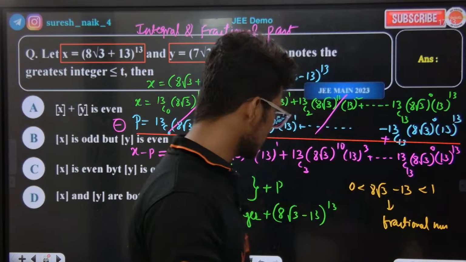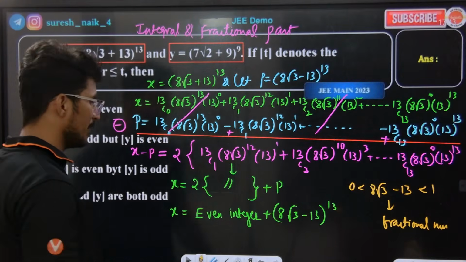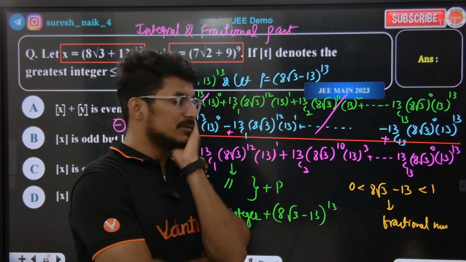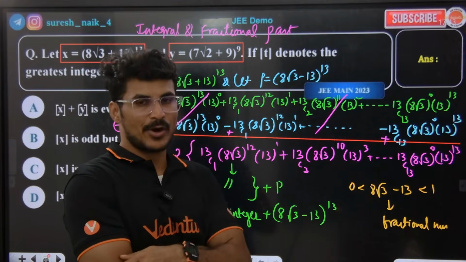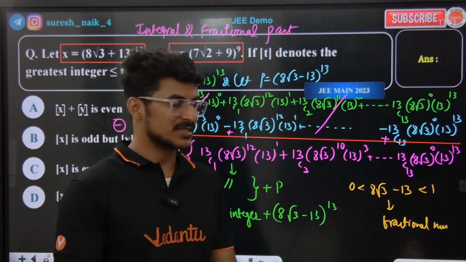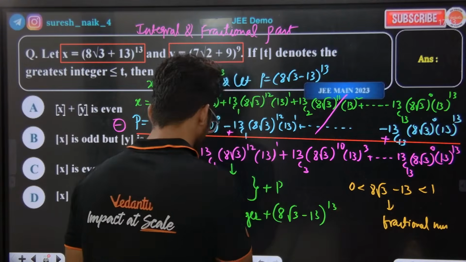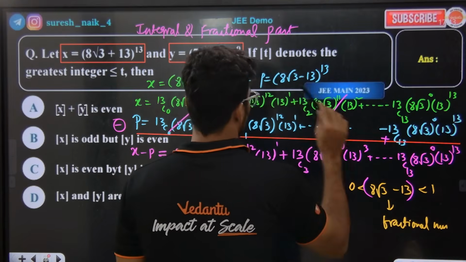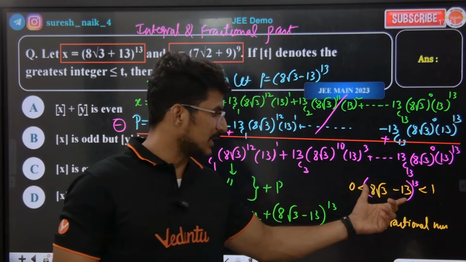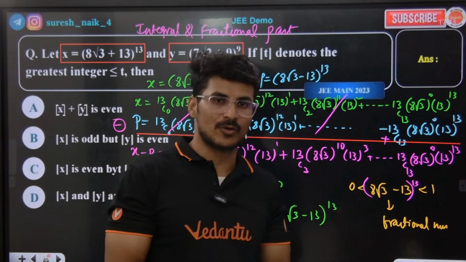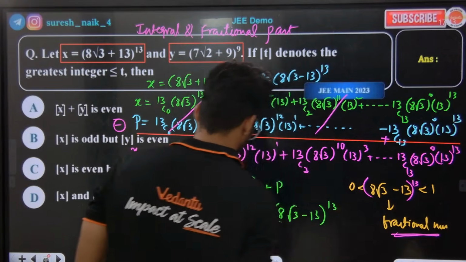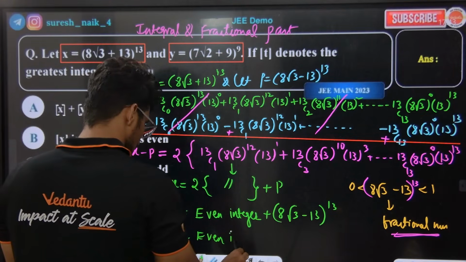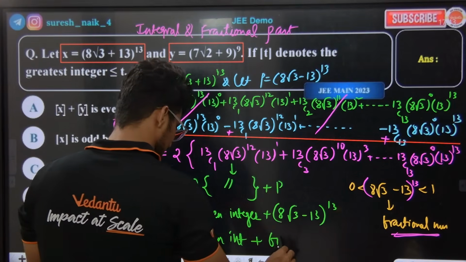2 into some integer is an even integer. Guys, 8 root 3 is how much? 1.73 into 8 is 13 point something, minus 13 gives 0 point something. 0 point something to the power of 13 will always lie between 0 and 1 only. So this is going to be some fractional number. Now x is equal to some even integer plus some fractional number.